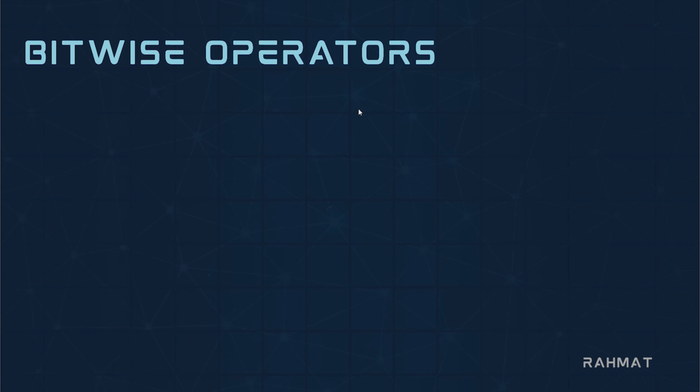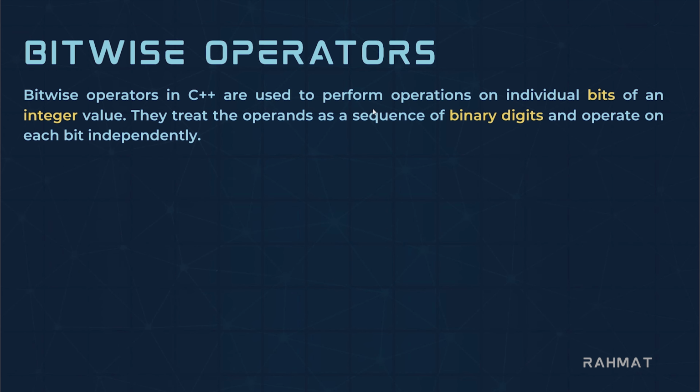Let's go. The first thing we want to talk about: bitwise operators in C++ are used to perform operations on individual bits of an integer value. That could be an integer, a short, or a long, because all of them are integers. They treat the operands as a sequence of binary digits. While we're doing these bitwise operations, it is not working on decimal digits. It treats the integer value as a sequence of binary digits and operates on each bit independently.